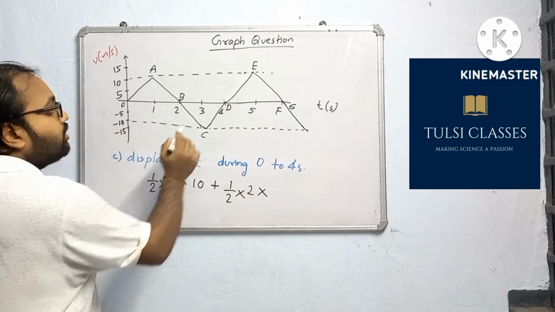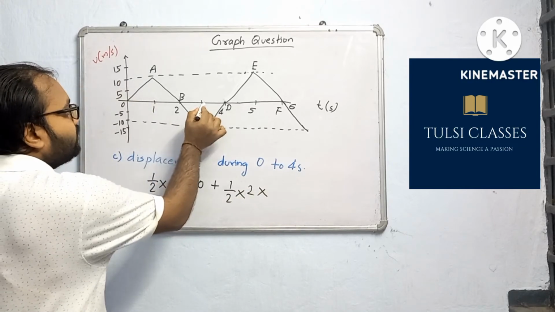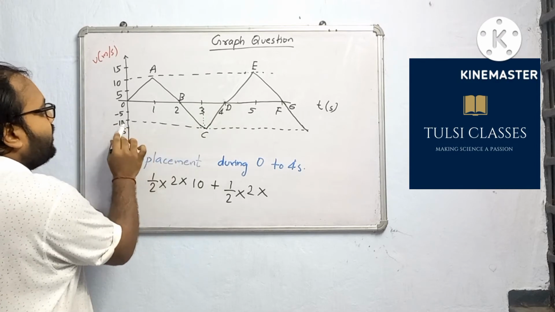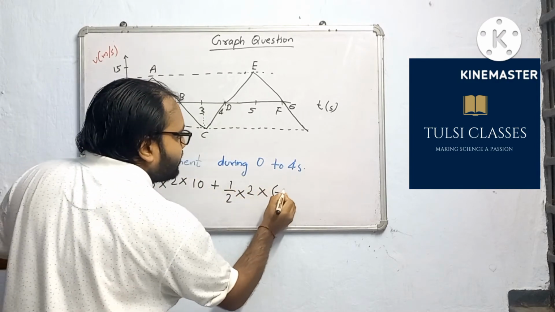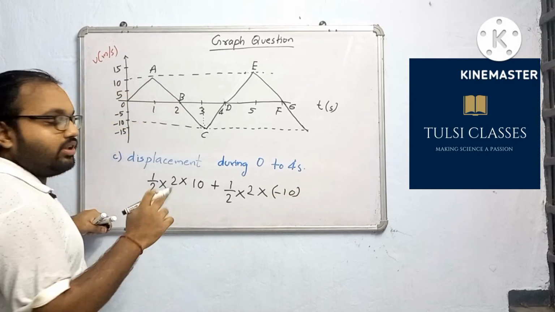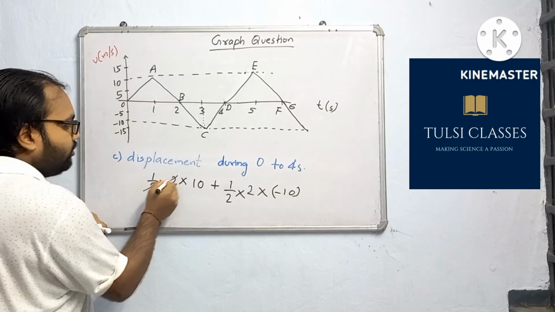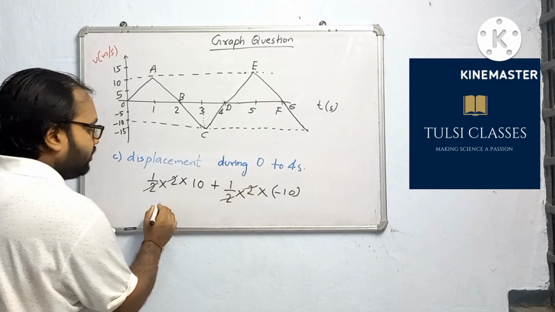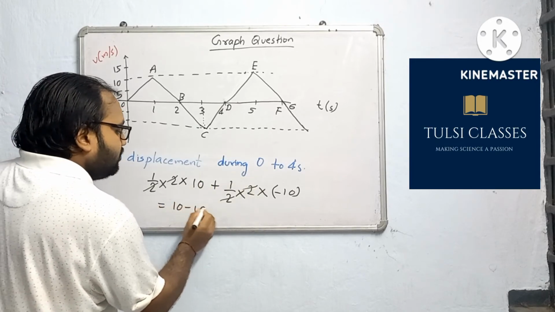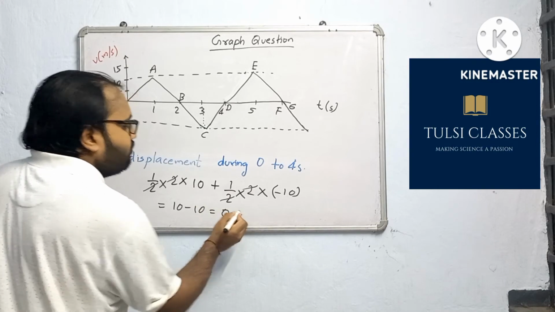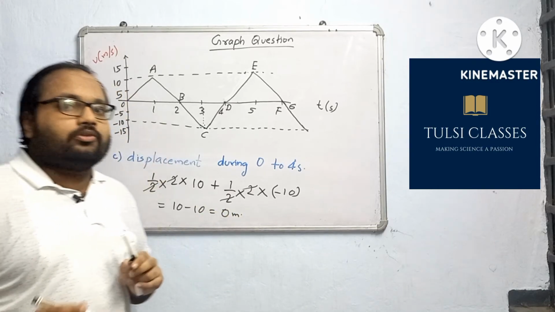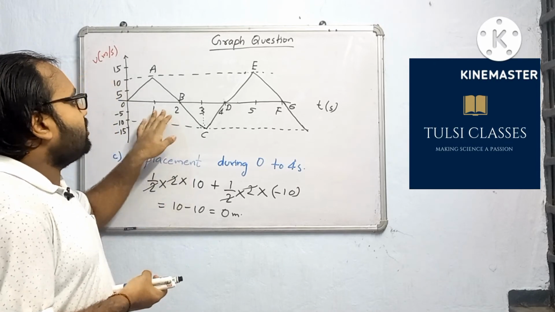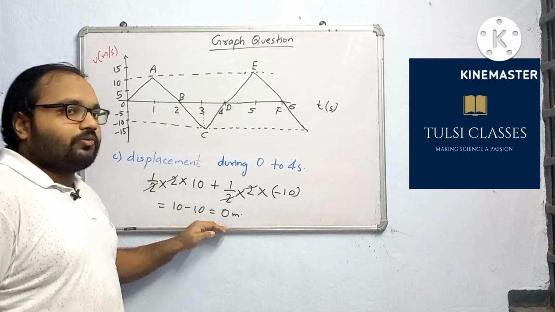Now here comes the point that this height is in negative direction, negative y direction. So we will write minus 10 and not 10 as we have done in earlier questions. Cancel 2 and here also 2 gets cancelled. 10 plus minus 10, that is equal to 0. 0 meter is the displacement during 0 to 4 seconds. That means there is no displacement. The object is at its initial position after 4 seconds of its movement.